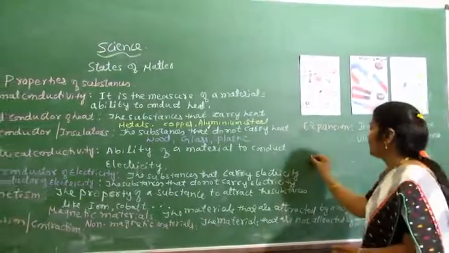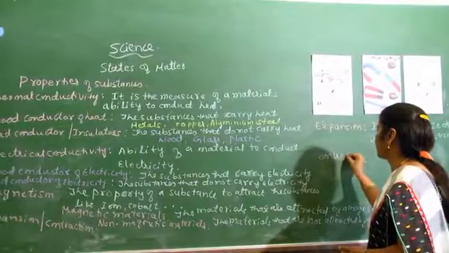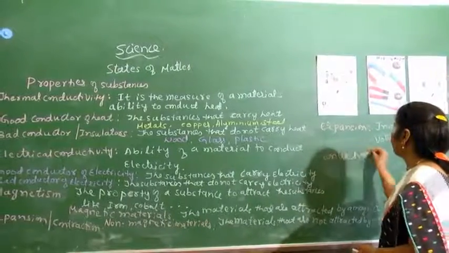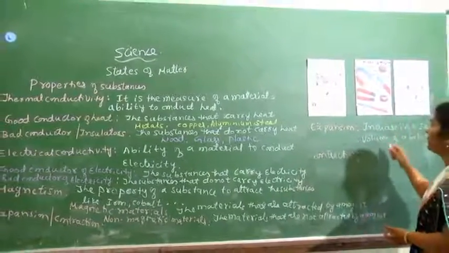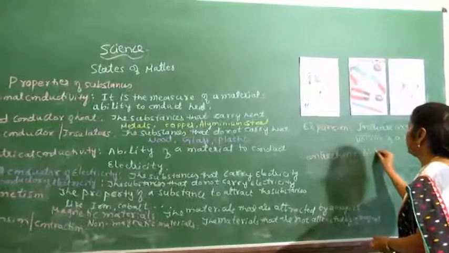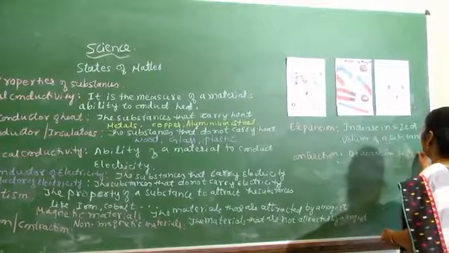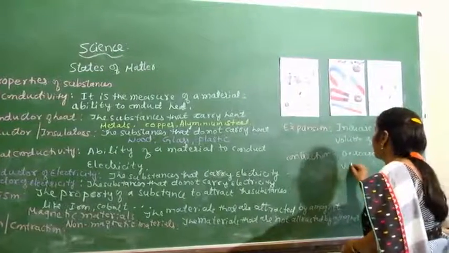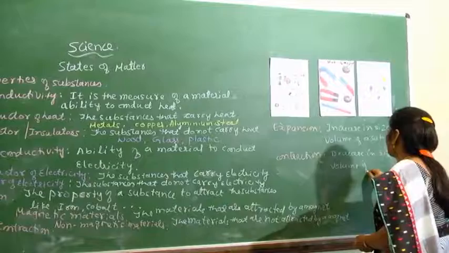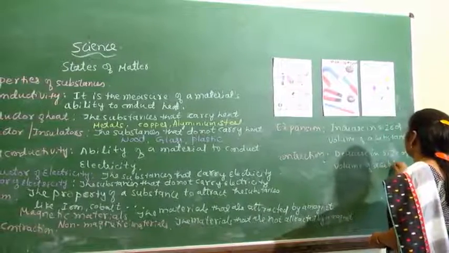Then the opposite of expansion is contraction. What is contraction? Instead of increasing, it is going to decrease. Decrease in size or volume of a substance is called